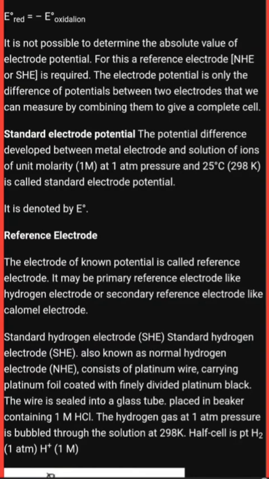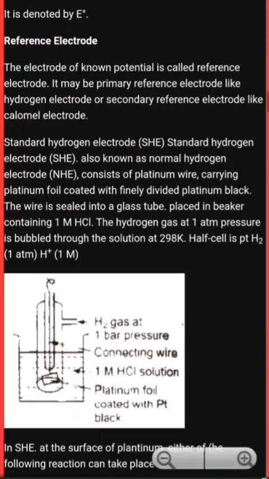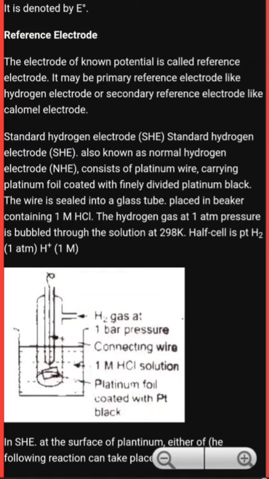Half cell is Pt, H2 slash, which is at 1 atmospheric pressure, and H positive ions of 1 molar concentration. This is the diagram. Here you can see there is a glass container coated with platinum, and here is platinum foil. 1 M HCl solution is filled in the container. A connecting wire is connected with the help of platinum foil, and H2 gas is passed at 1 bar pressure. So we find the bubbles of hydrogen gas.